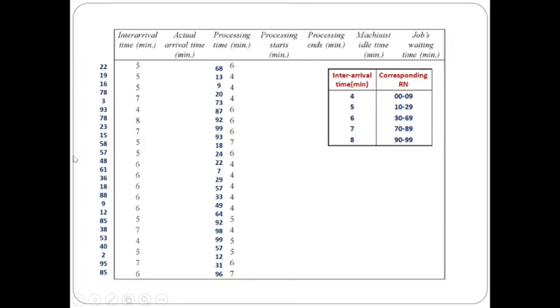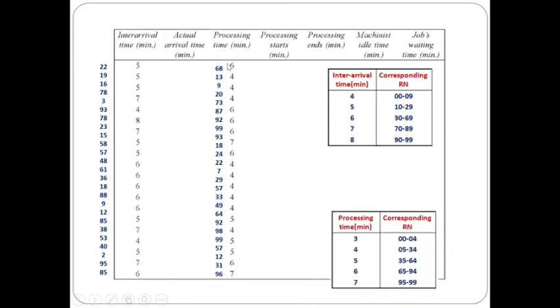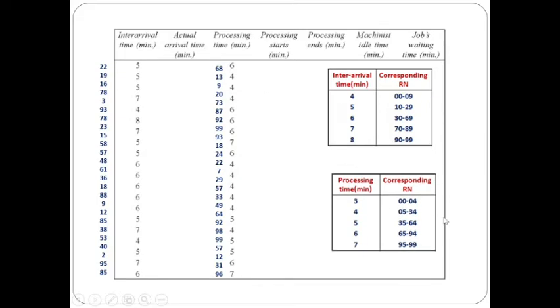So we have to have all the interarrival times by using this random number. Then the same way for the processing time, we already calculated the interval for the random number. For 68 it is here, so it is 6. For 13 it is here, 4. For 9 this is also in the same interval, 4. For 20 also 4.